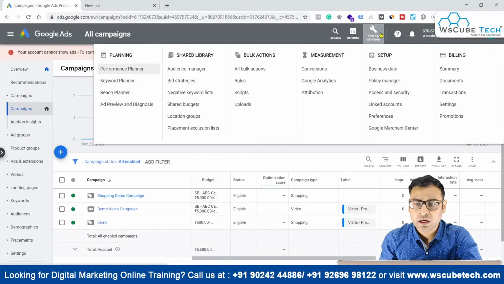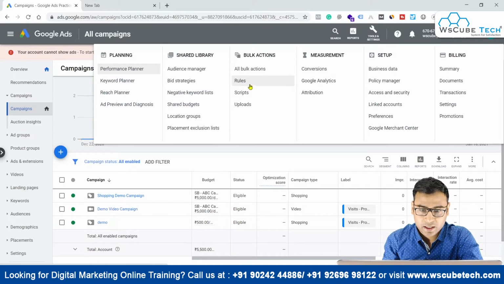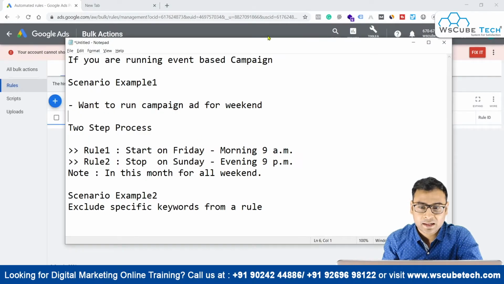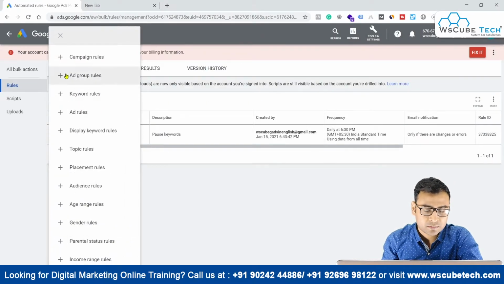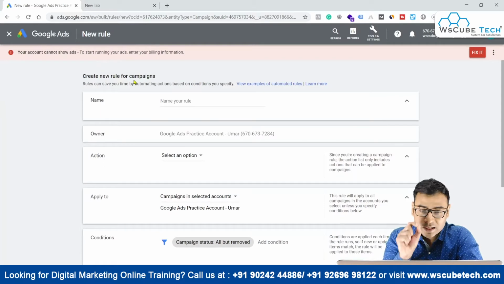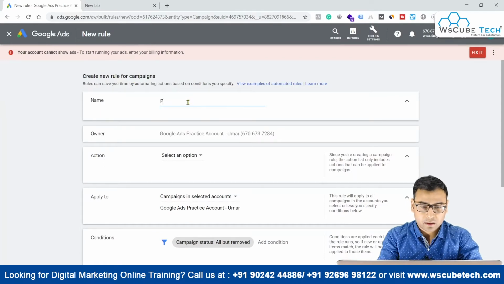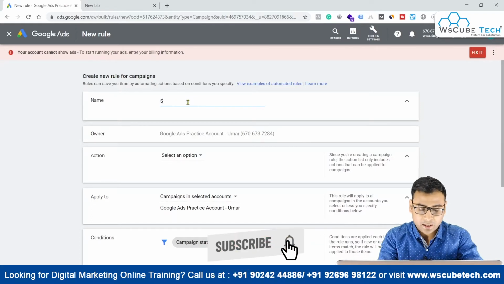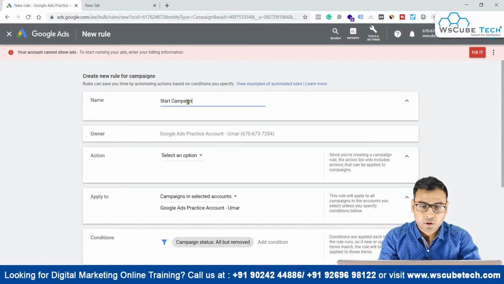So what we have to do is come to the tools and settings option, and then go to rules. As I told you, these rules will be applied at campaign level. So we click on this big blue plus button, and go to campaign rules, because these rules will be implemented at campaign level. Then we will name it start campaign, because first we have to start this campaign on Friday, so start campaign Friday 9 a.m.